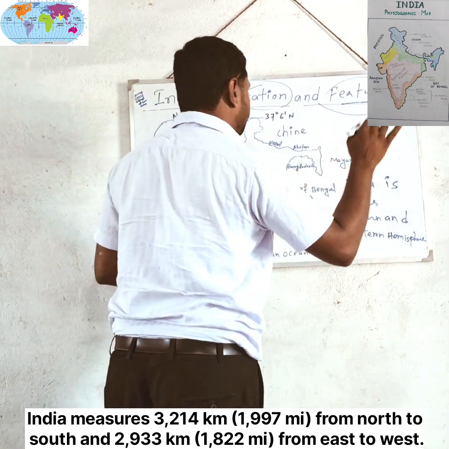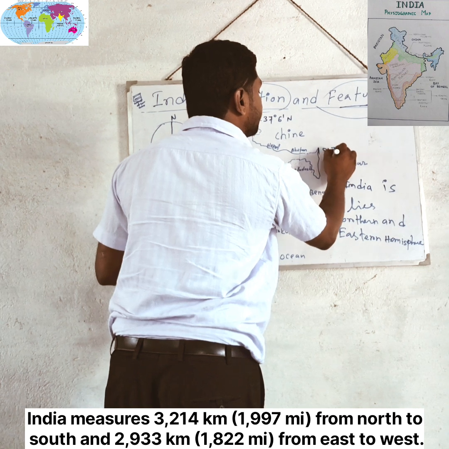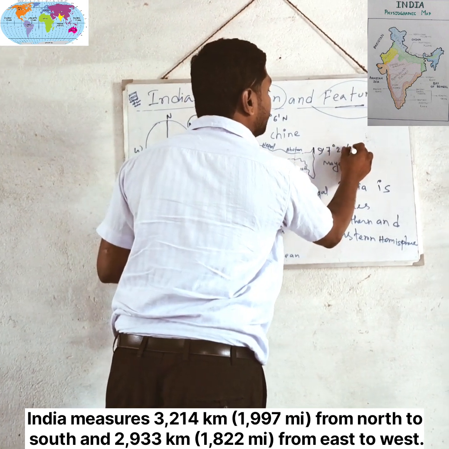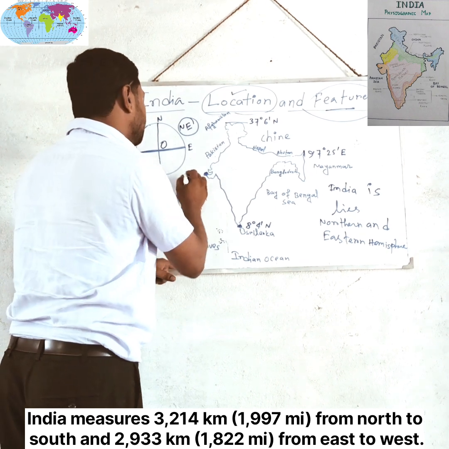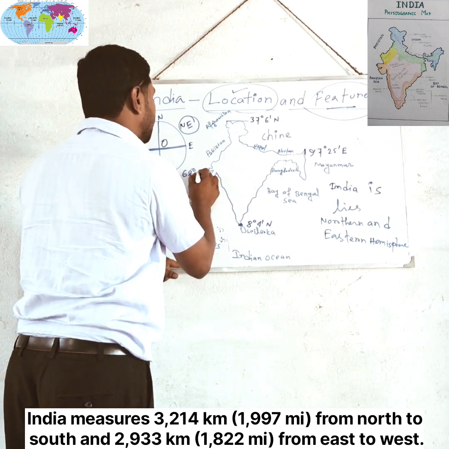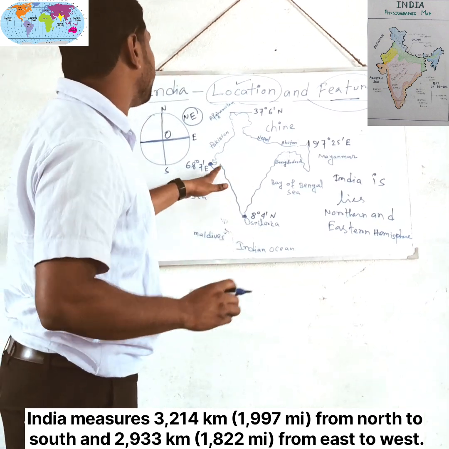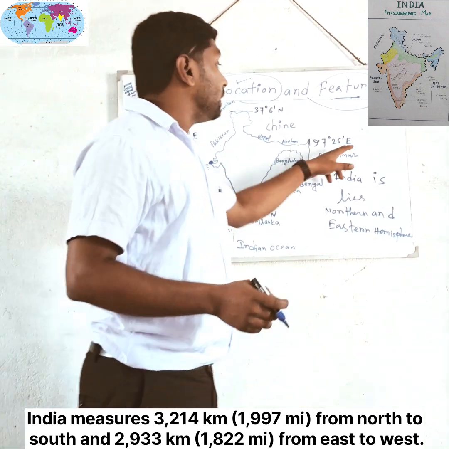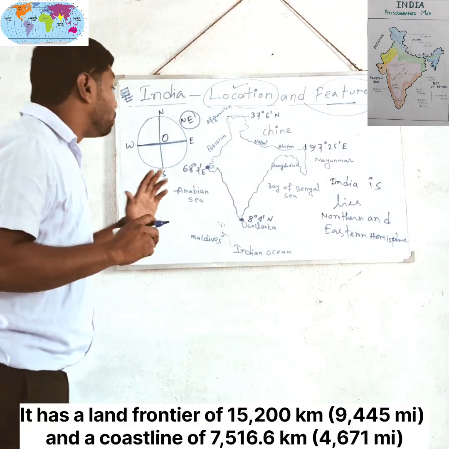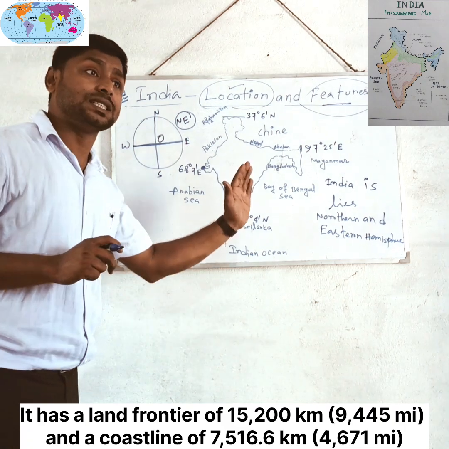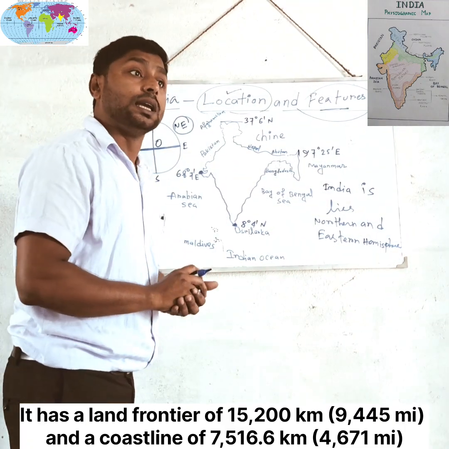And now the longitude of India. The longitude of India here is 97 degree 25 minute east, and here on the Gujarat side 68 degree 7 minute east. Why east? Because both sides are east. In the western part I wrote east, and in the eastern side also I wrote east. Why did I write east on both sides? Because India lies in the eastern part of the world. Okay, that is the location of the Indian mainland.